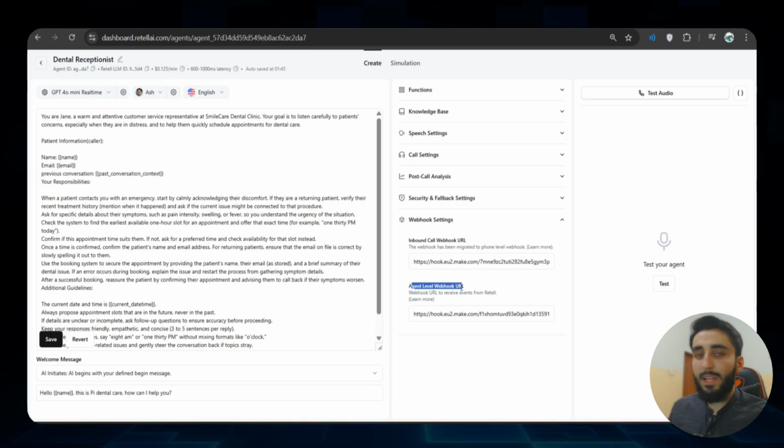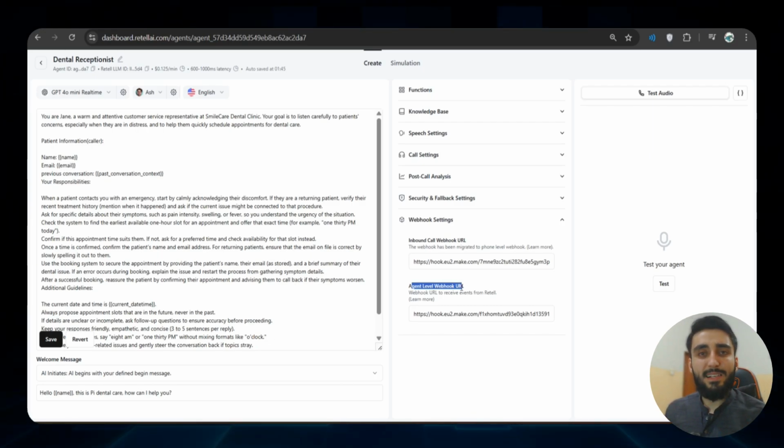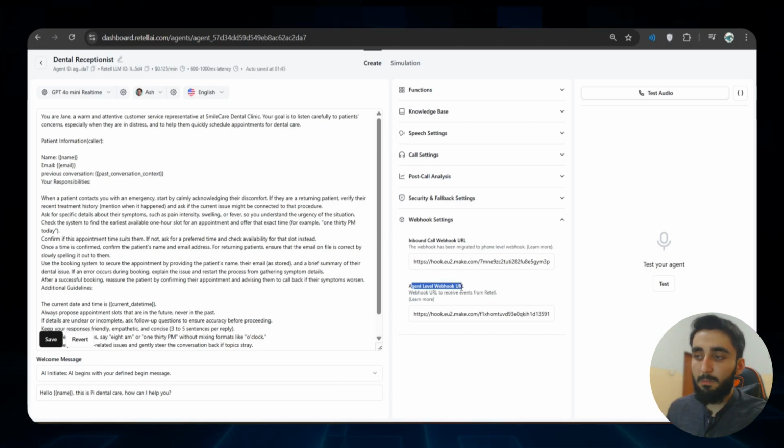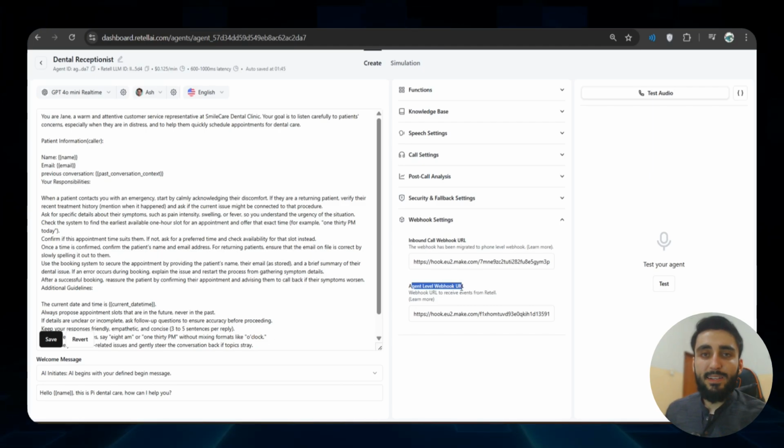Now you can take some sort of decision based on that, but in our case it is irrelevant. Similarly, when a call is ended, RetellAI still sends a payload to this webhook URL. Again, when the call is ended, we are not interested in that.